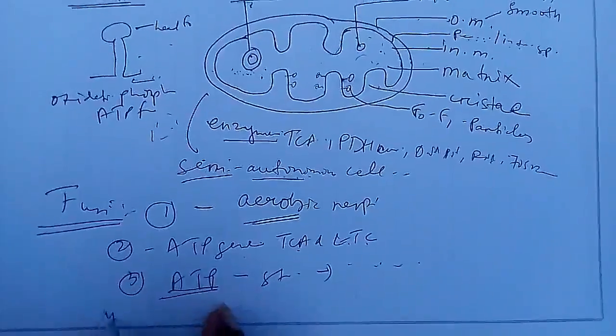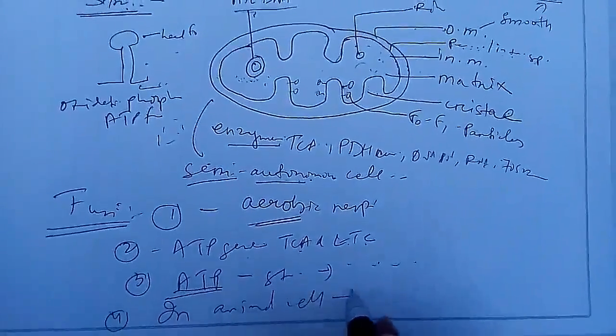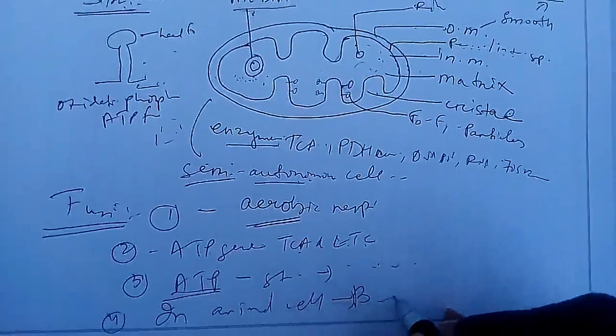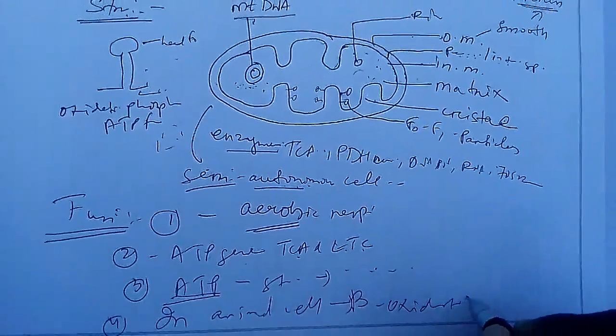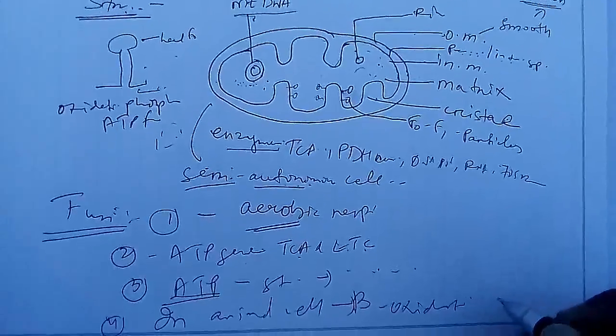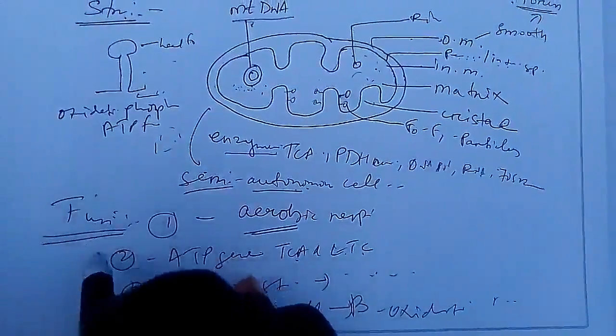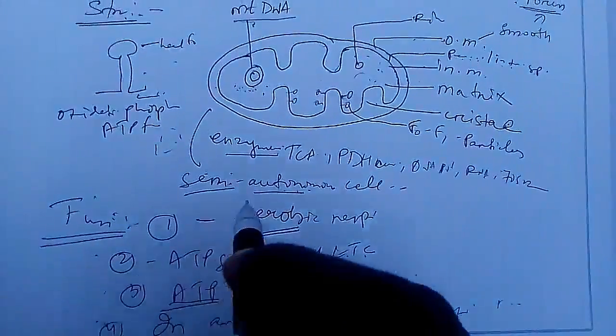Then another point: in some animal cells, mitochondria is associated with beta oxidation of fatty acid, in which acetyl coenzyme A is found. So these are some main important functions of mitochondria.